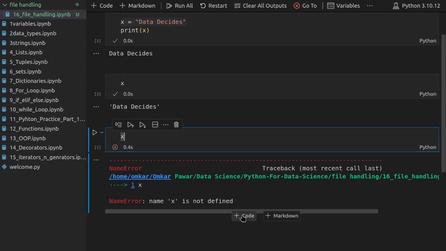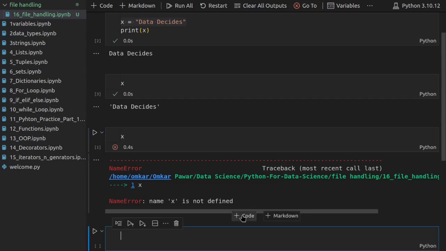What happens is that we create a separate file and store all the data inside that file, and even if our code is not running, we are still able to access all the information from that file. Since our data is stored in a separate file, it is easy to back up and easy to share with others. We can also encrypt our file with a password for an extra layer of security, and storing a large amount of data in a separate file is more memory efficient than storing it inside a variable.